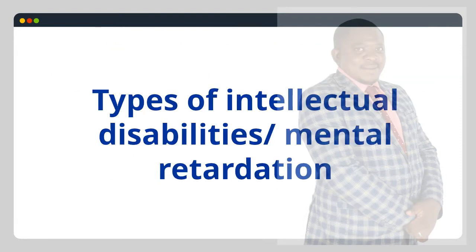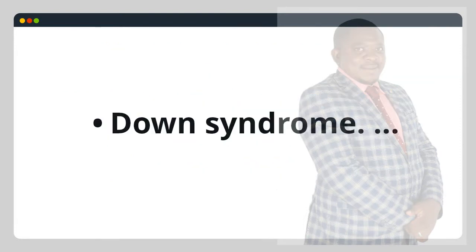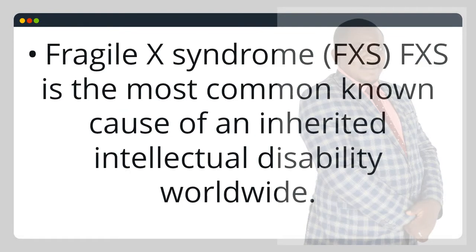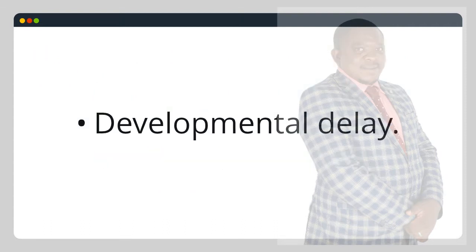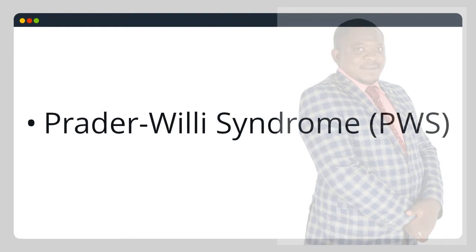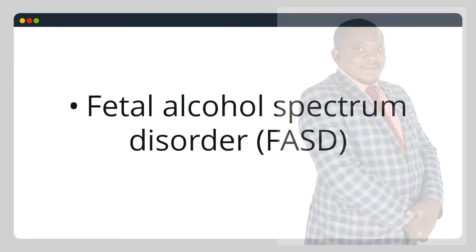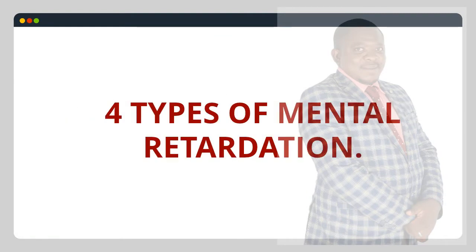Types of intellectual disabilities. Mental retardation: Down syndrome. Fragile X syndrome, FXS, is the most common known cause of an inherited intellectual disability worldwide. Developmental delay: Prader-Willi syndrome, PWS. Fetal alcohol spectrum disorder, FASD. 4 types of mental retardation.